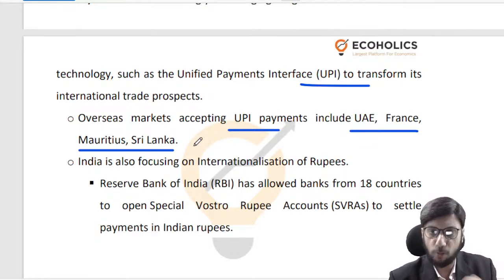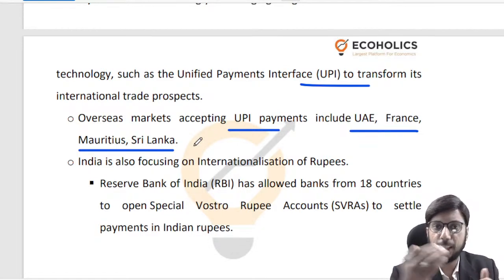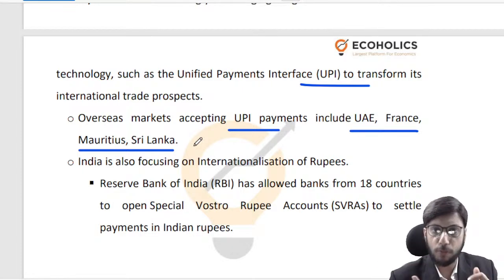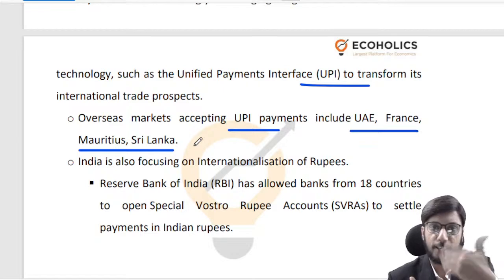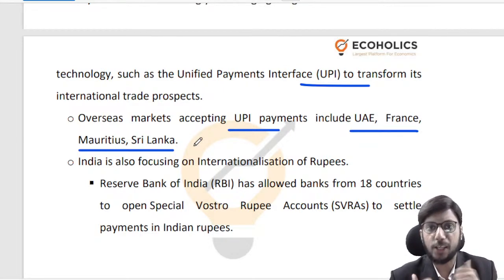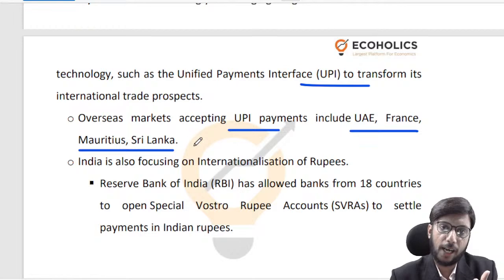This rupee trade, what is rupee trade? Let's say that you are Russia, I am India, I am buying from you, then I need to pay you, right? So what should I pay you? Should I pay you dollars? I can't pay you dollars, right? Because America will apply sanctions and they will freeze your dollars. So how do we trade? Can we trade in rupees and rubles, right? That we can use our own currency, and we don't need to rely upon any other currency for our trade. So we are trying to do that with a number of countries.